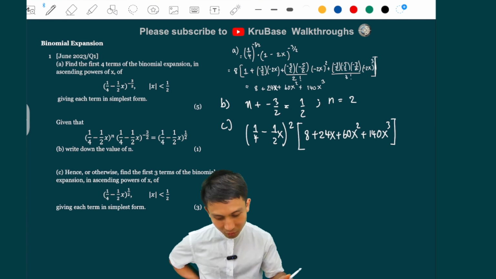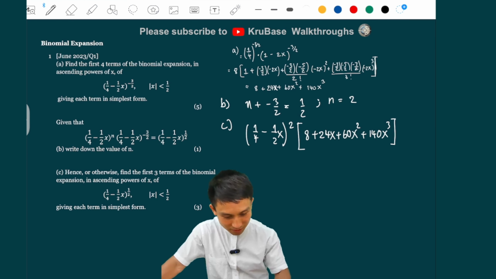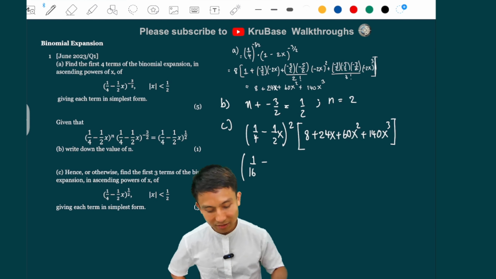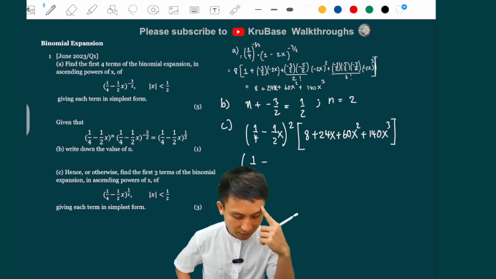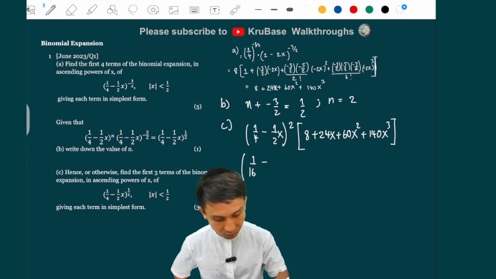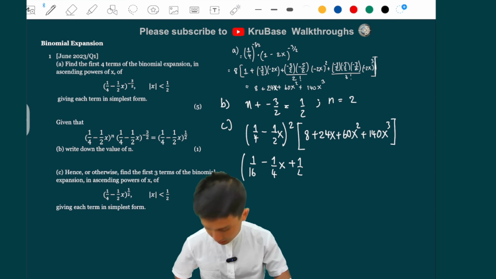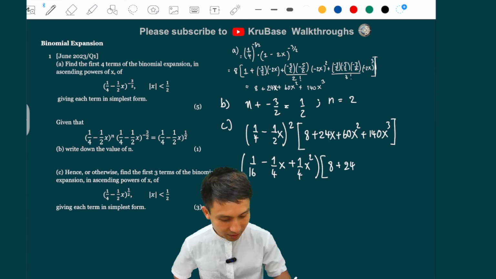Okay, so we're just going to expand out. So I have to do 1 over 16 minus 2 times the first times the second. So 2 times 1 over 4 is 1 over 2. 1 over 2 times 1 over 4, so 1 over 4x. And then plus 1 over 4x squared. And then now we can expand that.